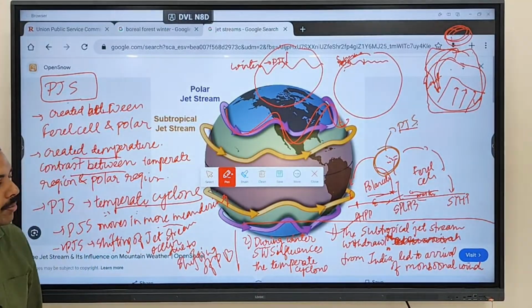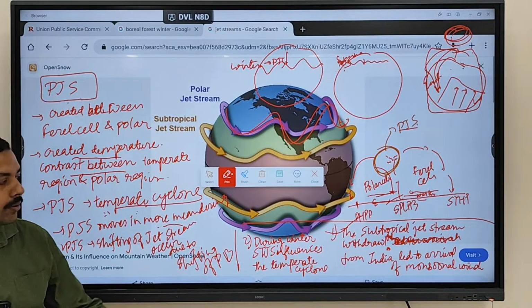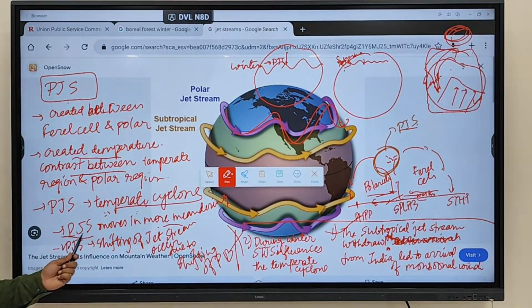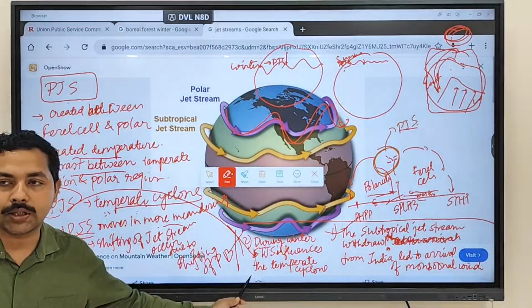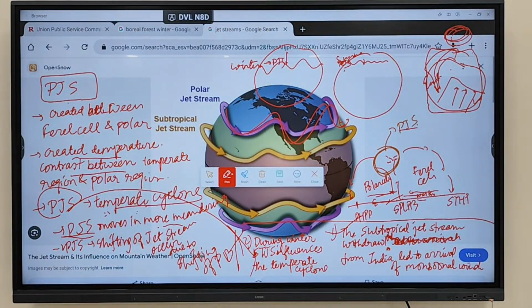Second, during winter, subtropical jet stream influences the temperate cyclone. We discussed which jet stream influences the temperate cyclone: polar jet stream, not subtropical jet stream. When winter comes, what will happen? Polar jet stream will come down and subtropical jet stream will go further down. Clear? So which influences the temperate cyclone? It is the polar jet stream, not the subtropical jet stream. That's why the second statement is wrong and the first is correct. Like this, questions can be formed in examinations. Any doubt regarding this part?